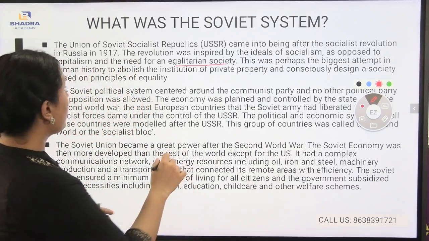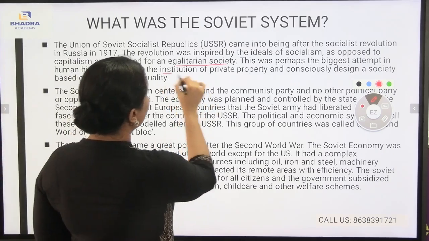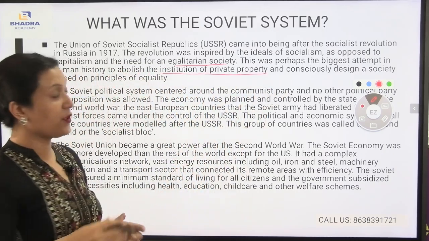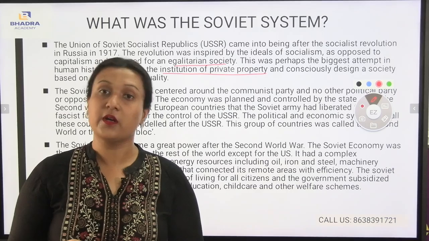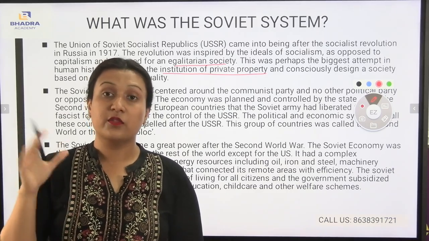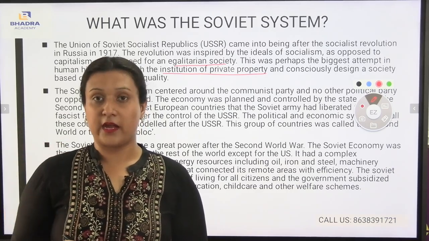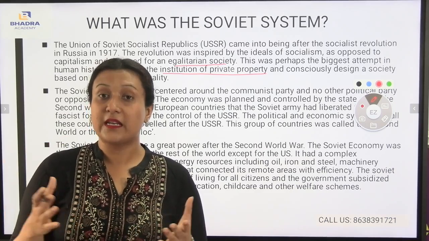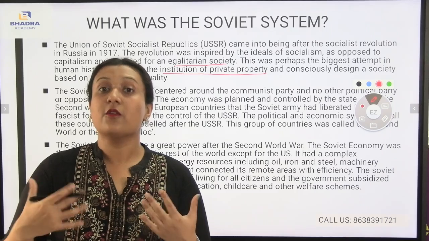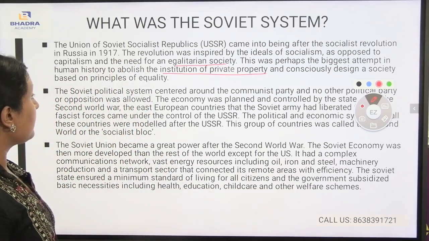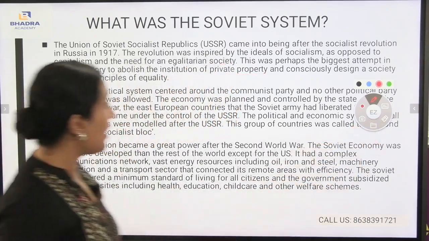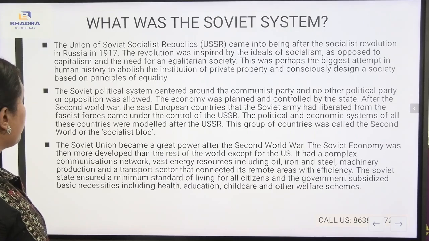There will be a ban on the institution of private property, which means private property will be distributed among other people. The society will be consciously designed so that it can provide an egalitarian, equal society. The Soviet political system centered on the Communist Party, and no other political party or opposition was allowed.